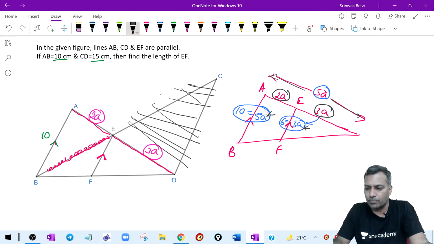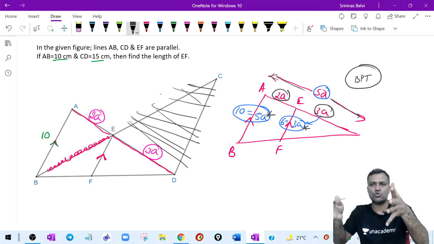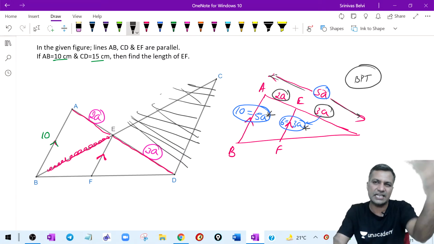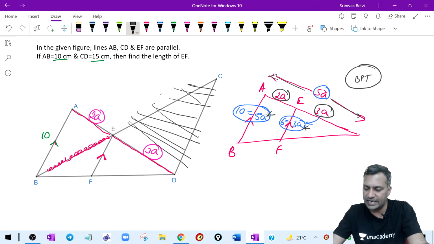I applied the basic proportionality theorem here, which is a subset of similarity of triangles. Once I see this 2A, 3A, I immediately know the answer. That's my point. No big deal. I immediately know the answer. Right? Yeah.